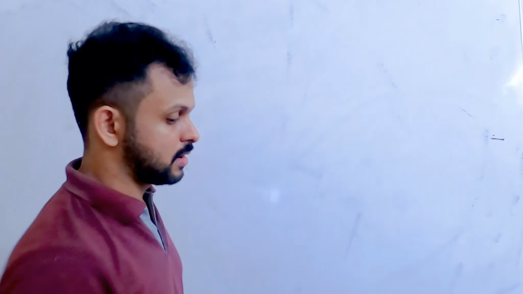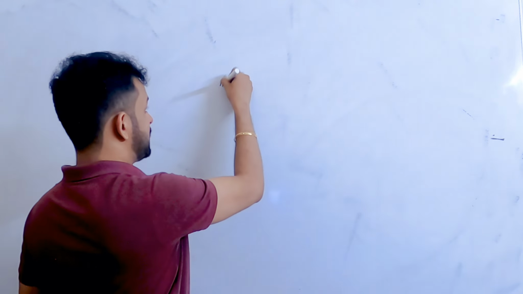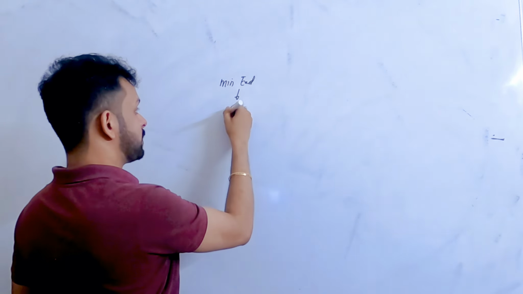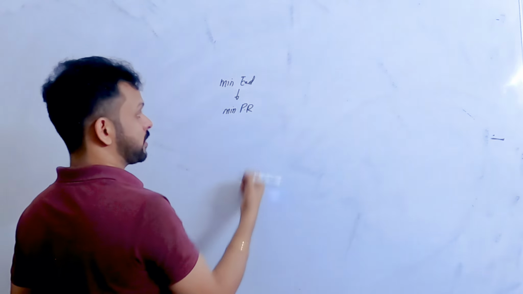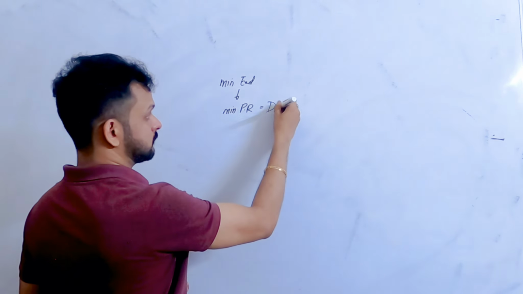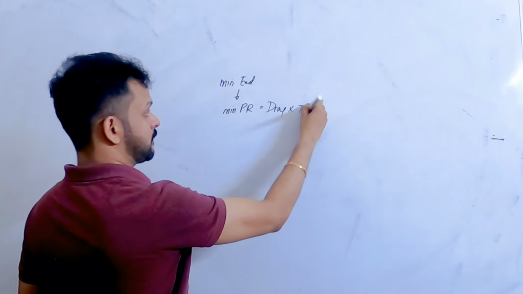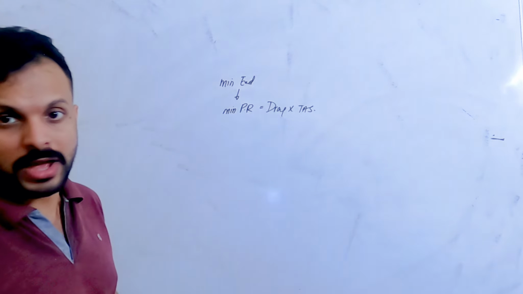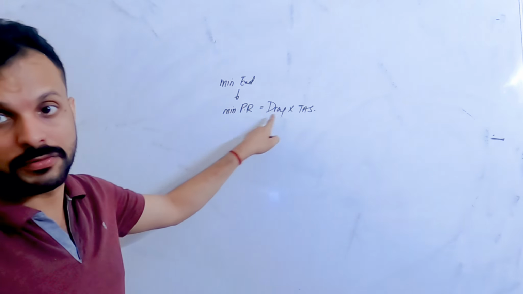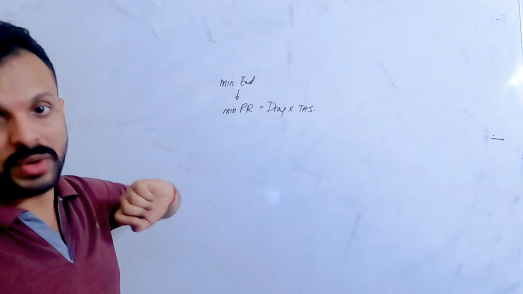You see, you're talking about maximum endurance, and that can be connected to minimum power required. What's the equation for power? Power is equal to drag into TAS. Power is equal to force into velocity. The force you're looking at is drag, velocity is true airspeed.